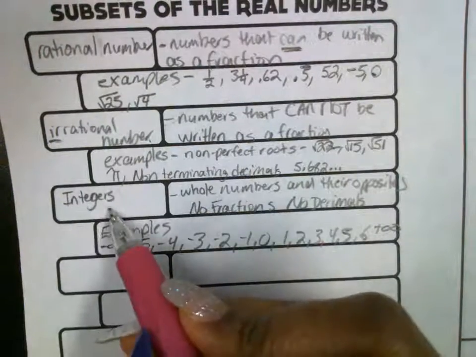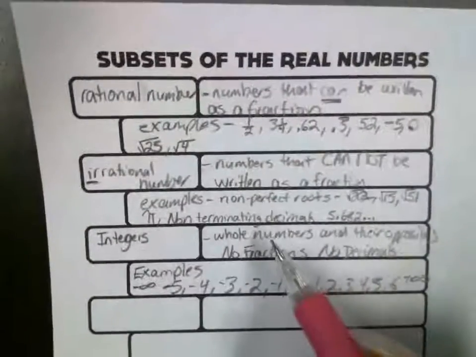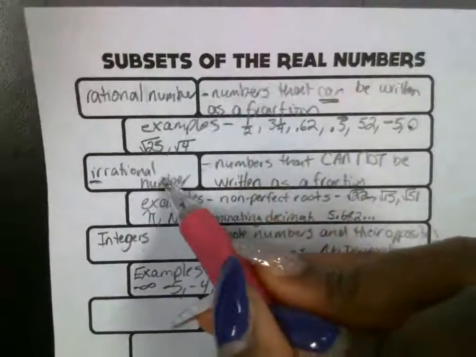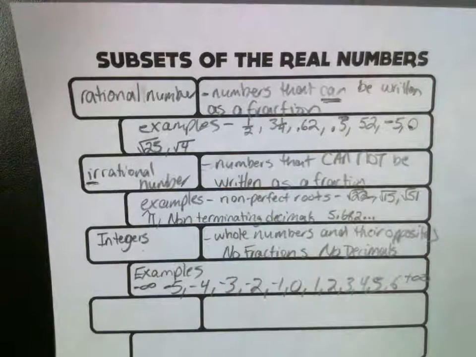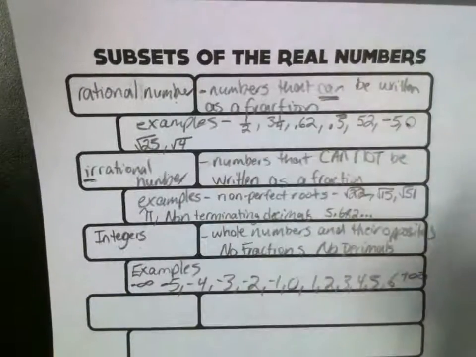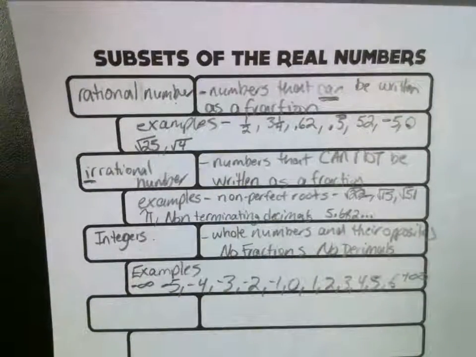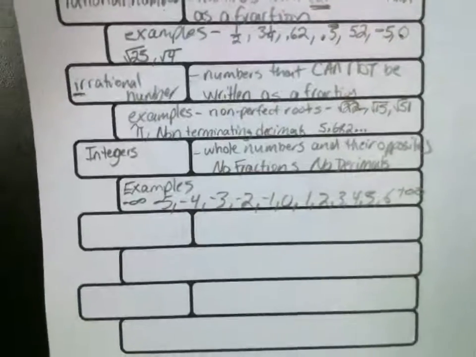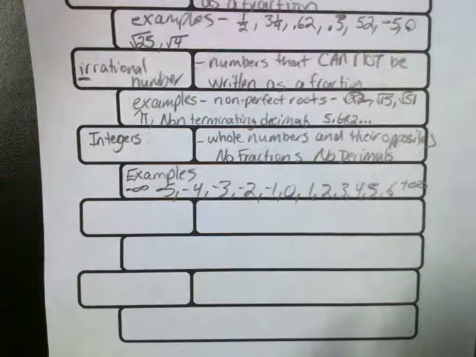So an integer is rational. Rational and irrational are real numbers. Every number is a real number. So rational numbers are real numbers. Irrational numbers are real numbers. Integers are real numbers. The next subgroup that we're going to talk about is whole numbers.